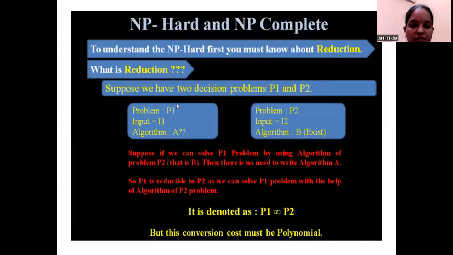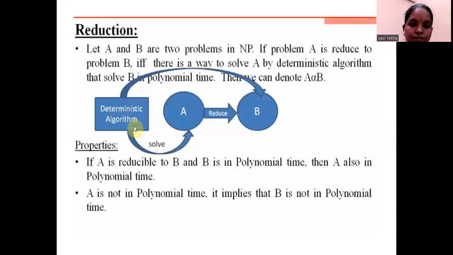The conversion will take some polynomial time. So we need not write an algorithm for A. With the help of B, if we are able to solve the problem, then there is no need to write an algorithm. This is the concept called reduction. Let A and B be two problems in NP. If there is a way to solve A by a deterministic algorithm that solves B in polynomial time, then we denote that A is reducible to B.